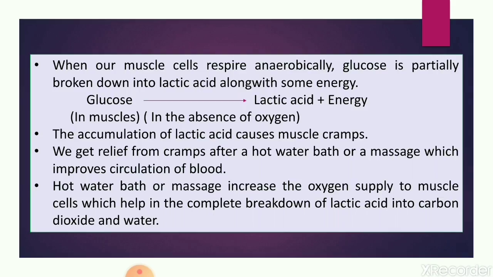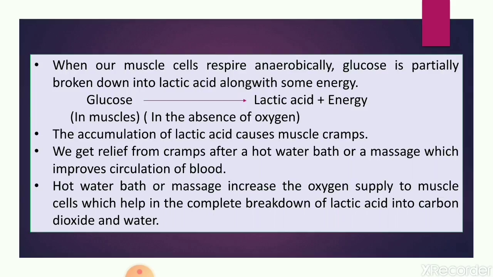What happens sometimes during weightlifting or heavy exercise or any heavy activity is that we get muscle cramps. Cramps means we get painful contraction of muscles in our body. Cramps occur when the muscle cells respire anaerobically and produce lactic acid. That lactic acid gets accumulated at the muscles, which causes muscle cramps. So partial breakdown of glucose produces lactic acid, and because of that, lactic acid accumulates at the muscles, which causes muscle cramps.